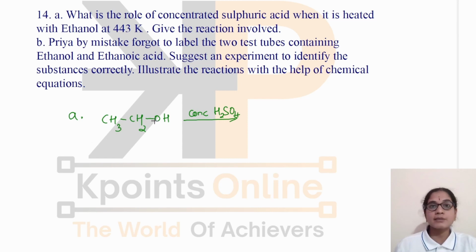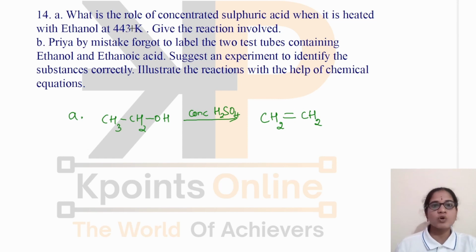What happens? There is a removal of a water molecule from this compound. Here the OH group of this carbon atom and hydrogen atom of this carbon atom are removed in the form of a water molecule, resulting in the formation of ethene. And there is a formation of a double bond between the carbon atoms, because we know that carbon atom has valency 4, so it should have 4 bonds around it. So alkene is formed when ethanol is heated in the presence of concentrated H2SO4. Alcohol is converted into alkene here.